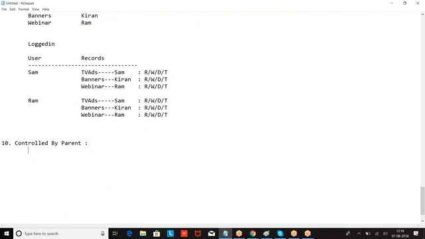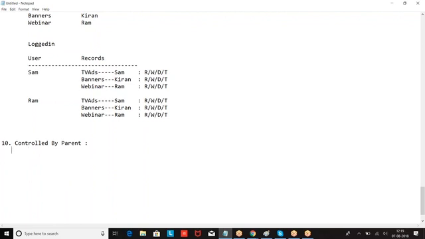Then how will you define the OWD? Then we are getting control by parent. Whatever the OWD we have given on the parent object, the same OWD will be applied on the corresponding child object, which is called control by parent.